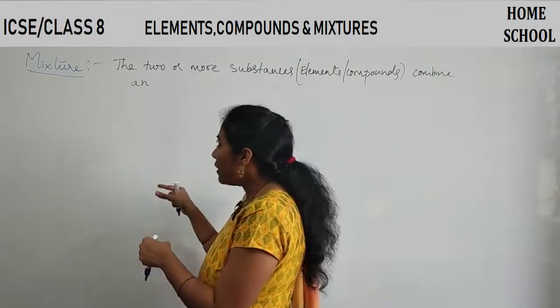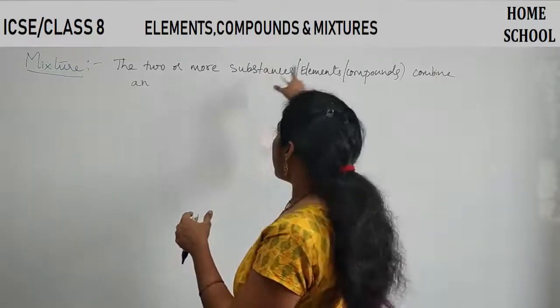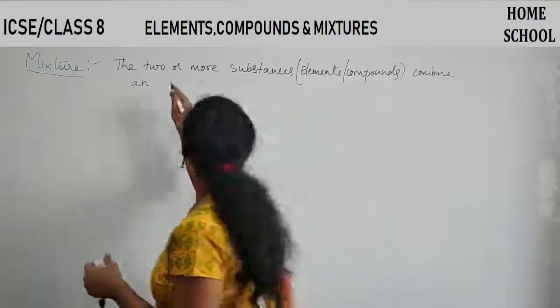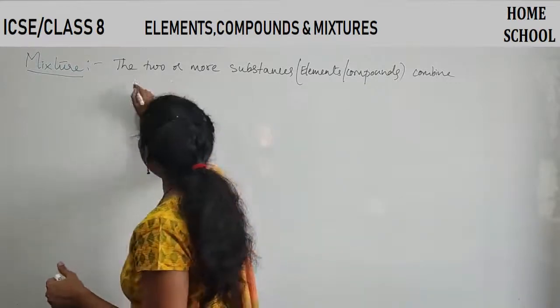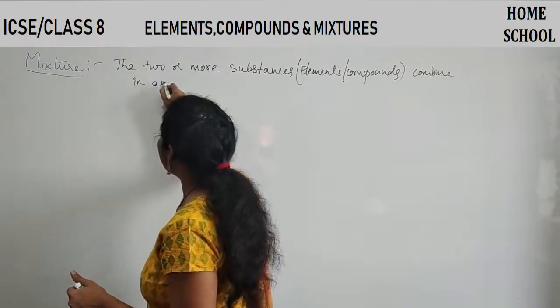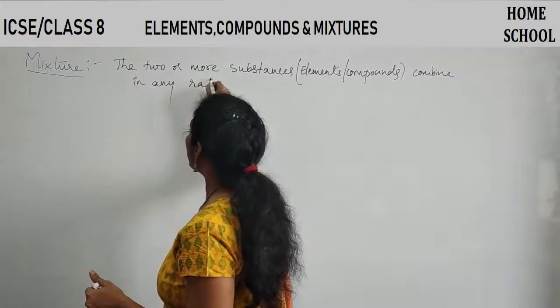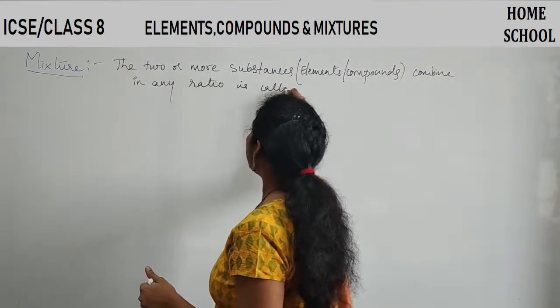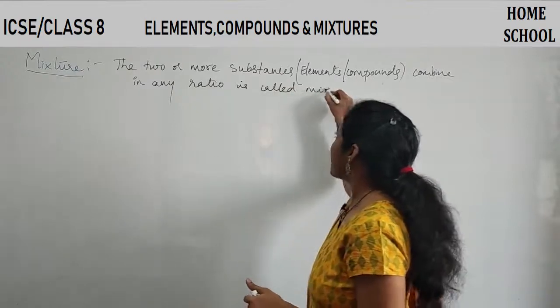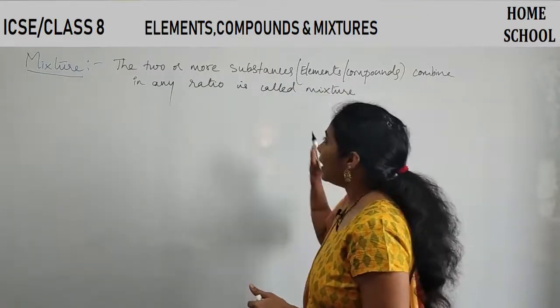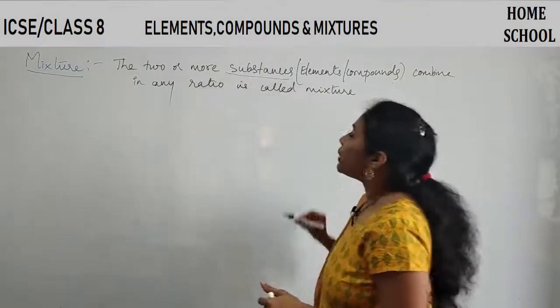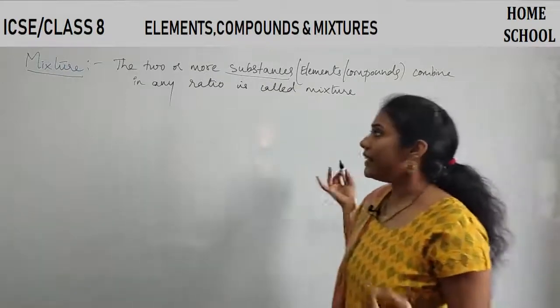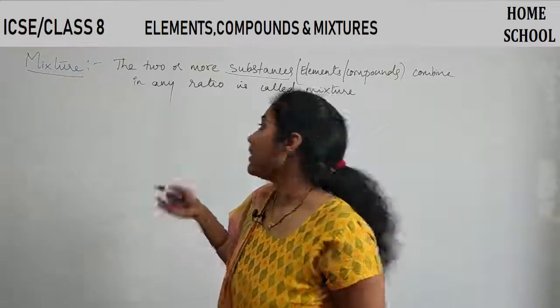But here, the two or more substances can combine in any ratio. That is called a mixture. So I said two or more substances when combined in any ratio is called a mixture.